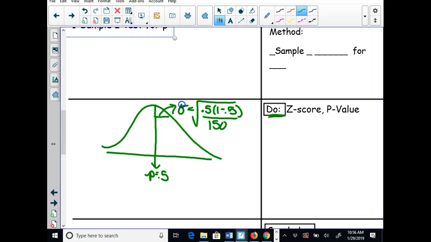I then go to my calculator. I need to calculate this out. So I take 0.5 times 1 minus 0.5 divided by 150, excuse me, and I take the square root of that. And I get 0.0408.